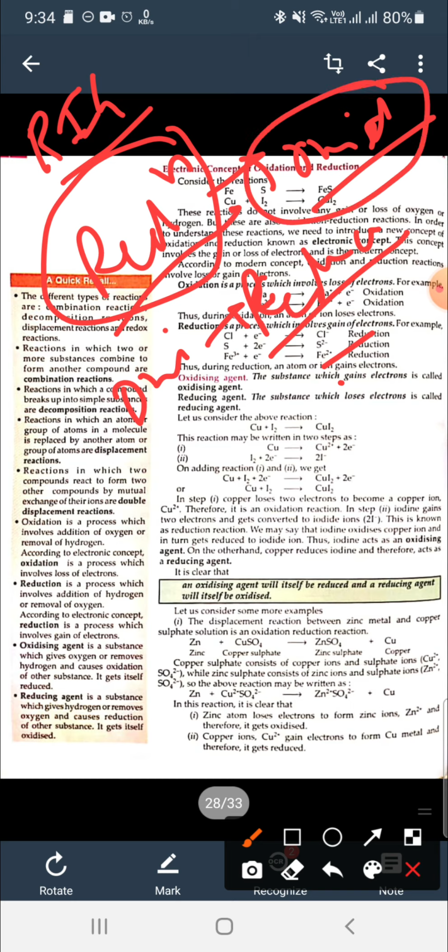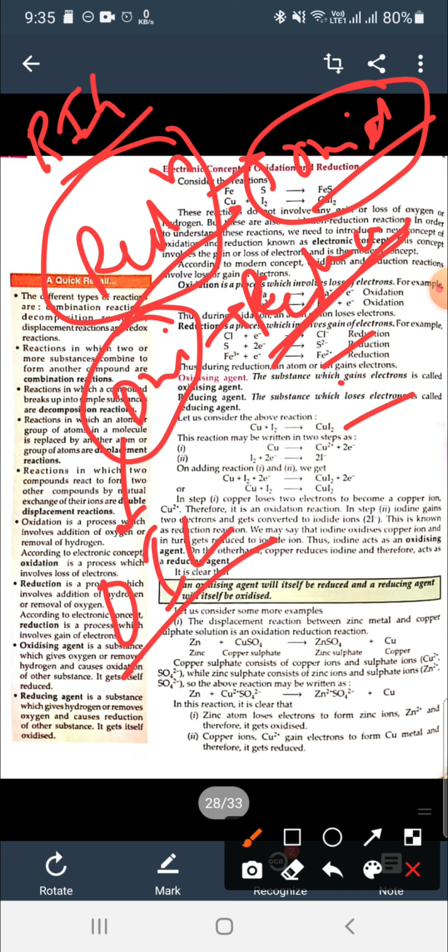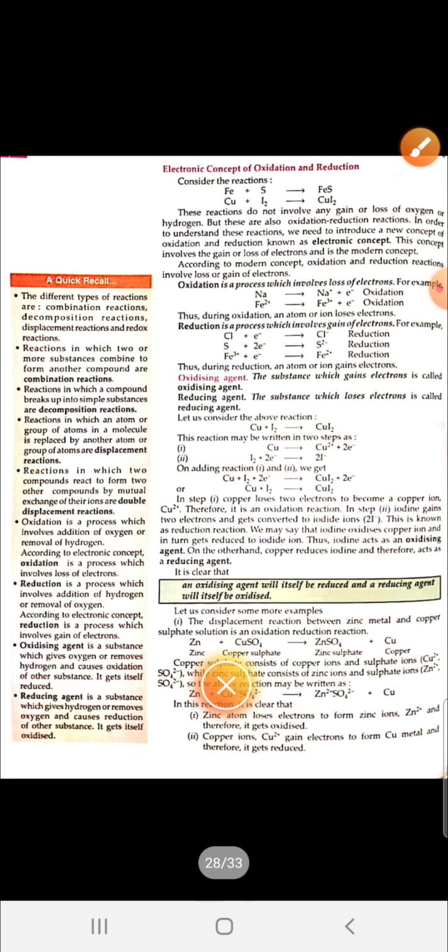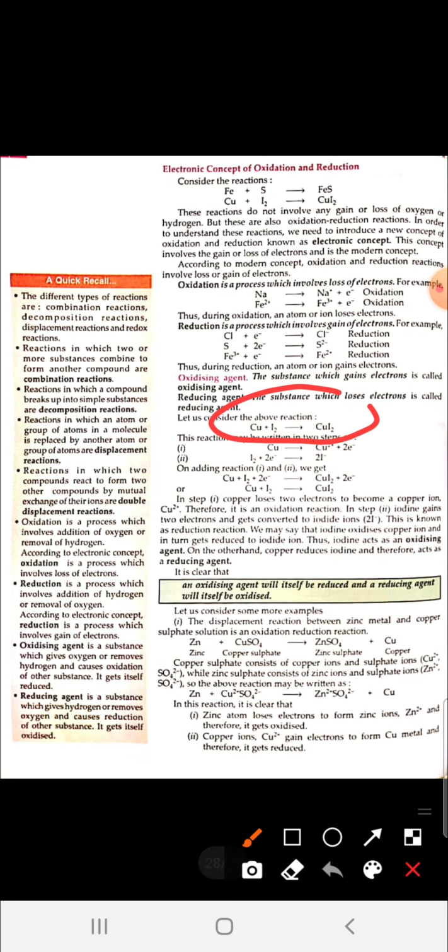So that is known as oxidizing agent, and whose oxidation is there is known as reducing agent, and oxidation is done by the loss of electron, that is OIL. Oxidation is loss. So reducing agent loses electrons, oxidizing agent gains electrons. You can see the example here: Cu plus I2 gives you CuI2.